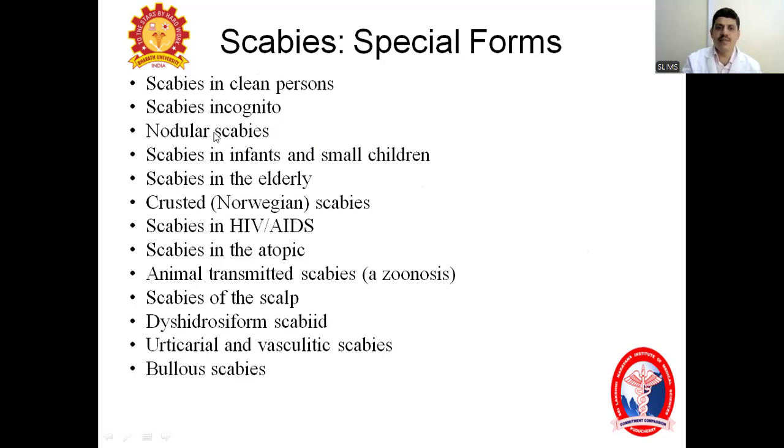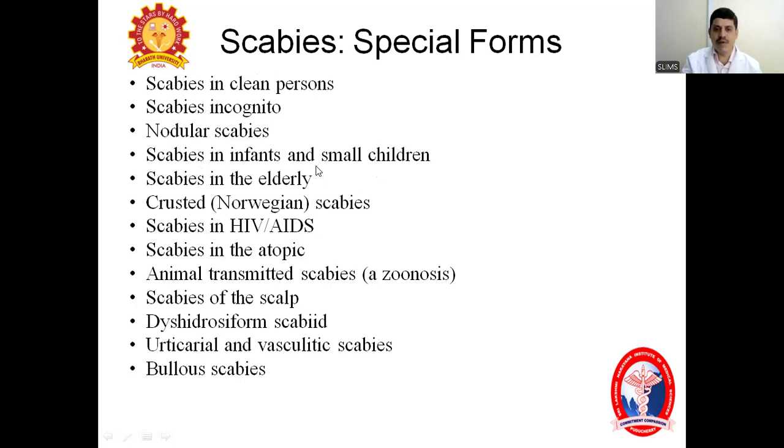And similarly, scabies incognita means the patient is not treated for scabies, but definitely treated with anti-itching drugs and steroids, so that all the lesions get suppressed, but itching will be present. That's why it's called scabies incognita. And nodular scabies, we already discussed. Scabies in infants and small children, this also we have discussed.